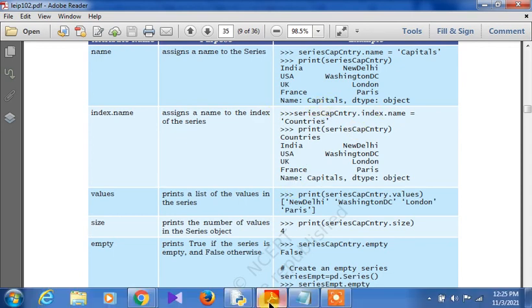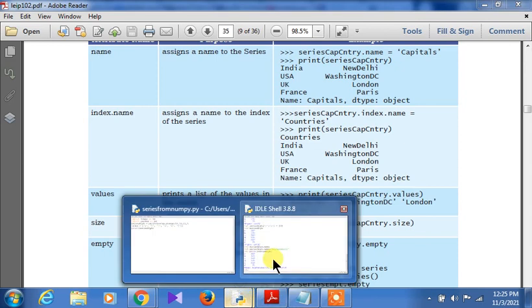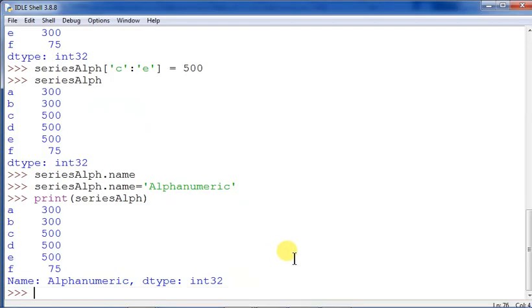So we can do a similar thing out here also. Let us see, series alpha dot index, index dot name equals, say, numbers. I'm giving numbers out here.